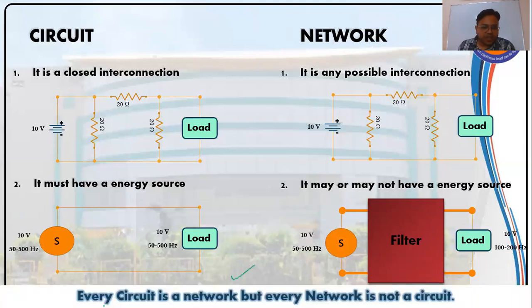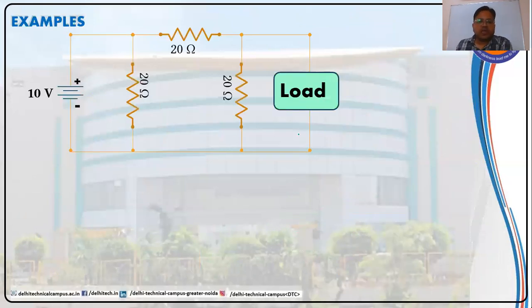So I have given here, every circuit is a network. We have already discussed this, but every network is not a circuit. Let us discuss this with some examples. See this example and let us try to find out whether it is a network or a circuit. Well, I can see that it is an interconnection.